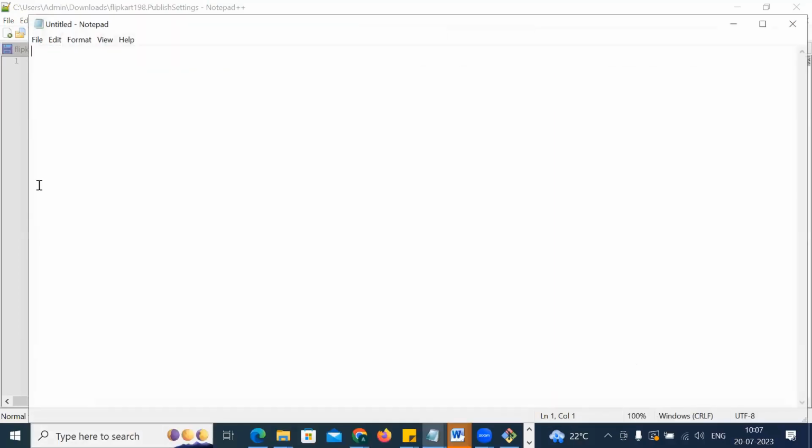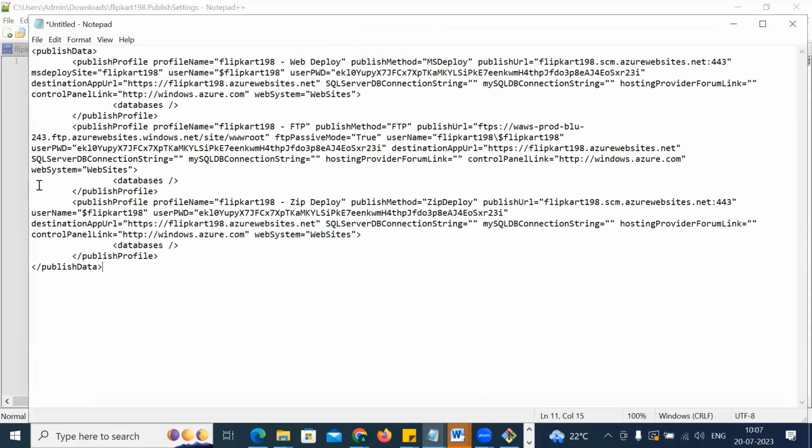Okay, and paste it here. Got the point of what I did? Again, I'm repeating the same thing. First, you have to create the app service. After creating the app service, you have to go and download WinSCP. My download is still going on.